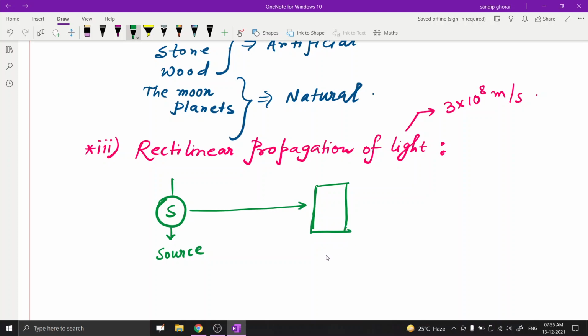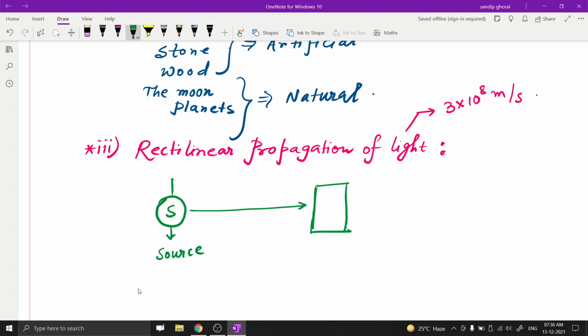So there are three possibilities. Some amount of light passes through this block, or no light can pass through the block. On the basis of the ability of light to pass through them, different materials can be grouped.